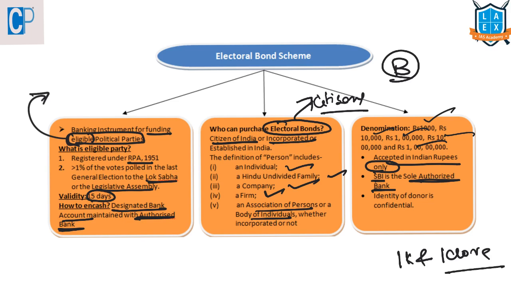The most important thing here is the identity of the donor will not be disclosed. Only the bank who is selling this bond to the donor will know who is the donor, but the political party will not know who is the donor.